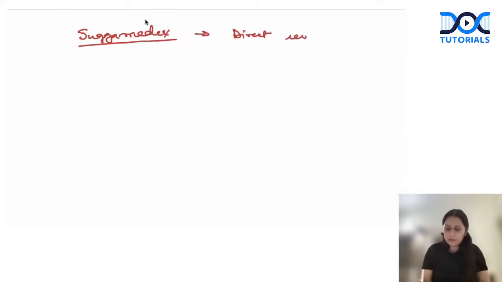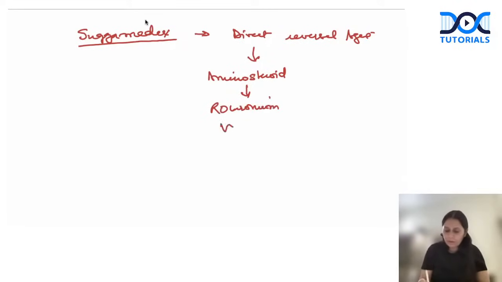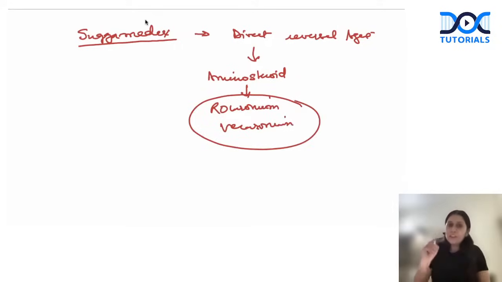So I'm writing here a little bit about Sugammadex. Sugammadex, that is sugar, SU for sugar, and it's a cyclodextrin compound. This is a direct reversal agent which can bind to only aminosteroid neuromuscular blockers. Aminosteroid, that is PAN, PPE, VEC, ROC, and rapacuronium. In aminosteroids also, it acts best on rocuronium and on vecuronium. So these two have a direct reversal agent in the name of Sugammadex, which can immediately reverse.